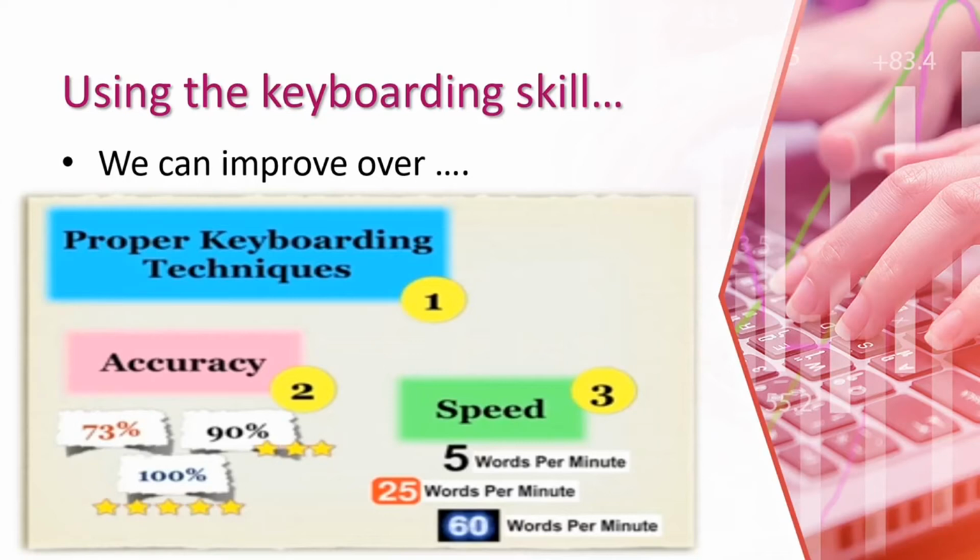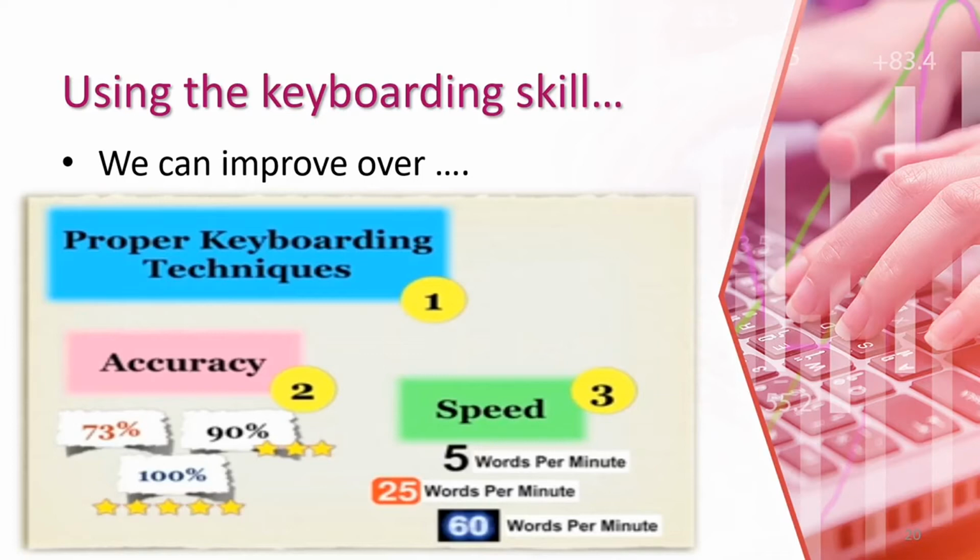So 5 words per minute. First of all, I am writing 5 words per minute here. What it means is, whenever we start keyboarding without any practice, in 1 minute we can write only 5 words, right?